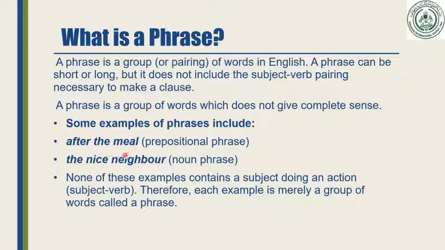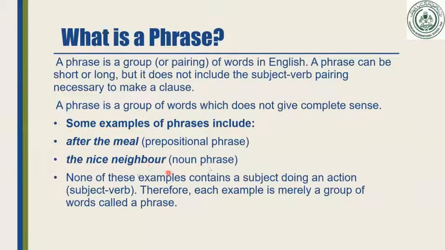After the meal. This is actually a prepositional phrase. Now look over here, dear students, three words are there: after, the and meal. Total we have three words, but there is no verb. Can you find a verb over here? After, no; the, no; meal, no. After is a preposition, the is an article and meal is a noun, but there is no verb. Another example: the nice neighbor.